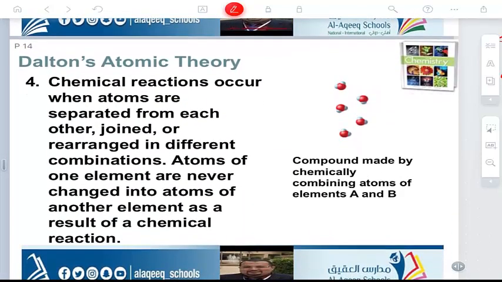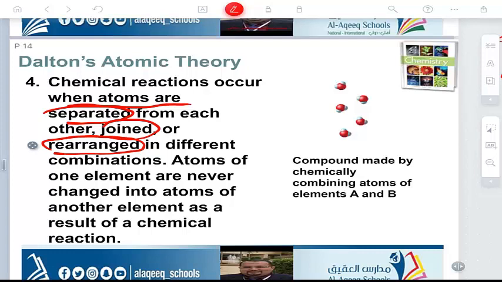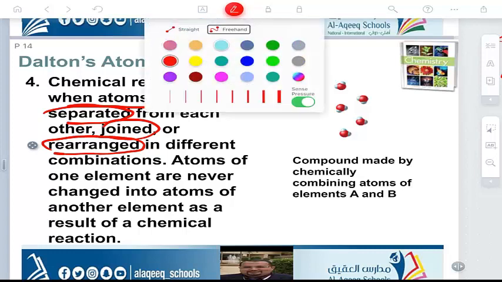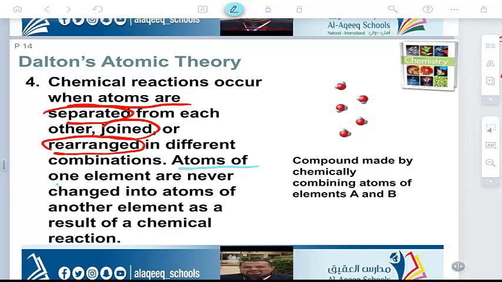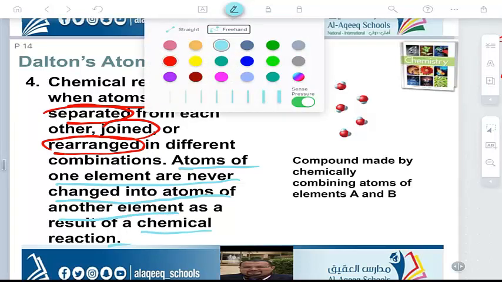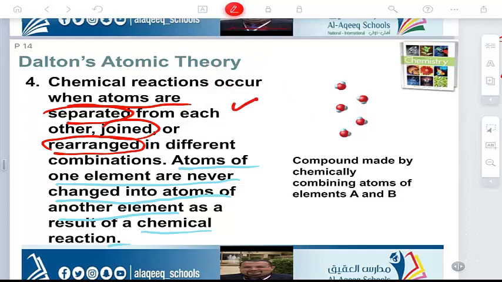Number four in the theory, he said that a chemical reaction occurs when the atoms are separated, joined, or even rearranged in different combinations. This is the first part. Second part, atoms of one element are never changed into atoms of another element, even in a chemical reaction. Let's explain the first part here.